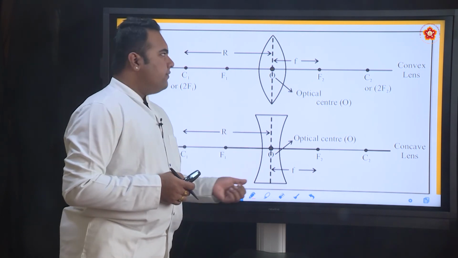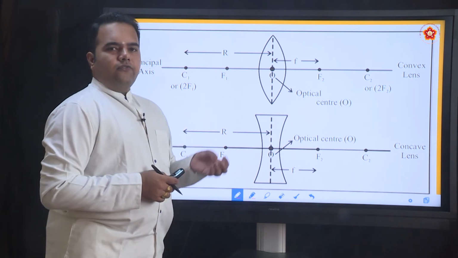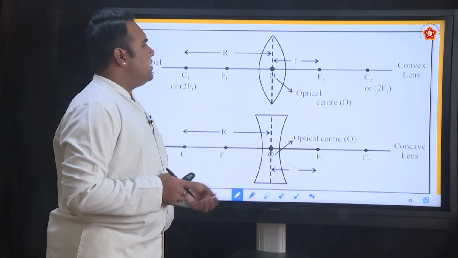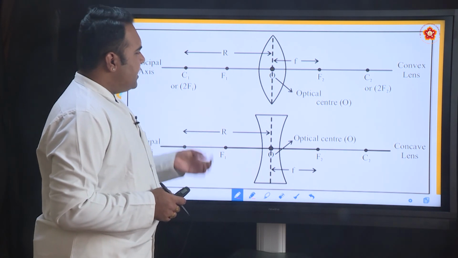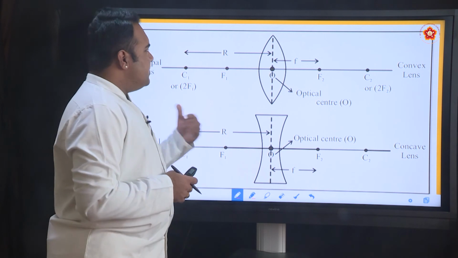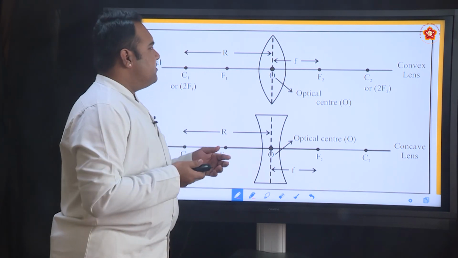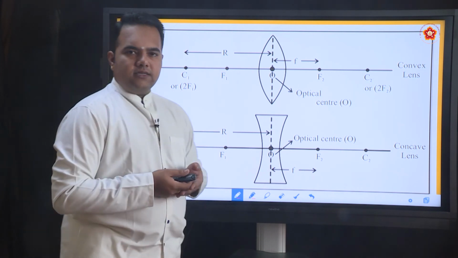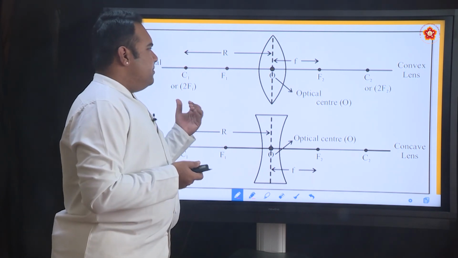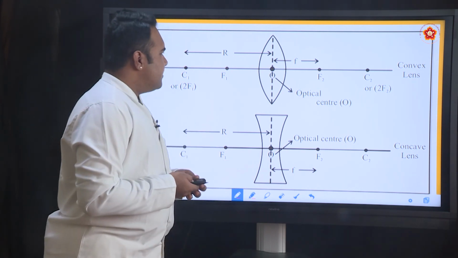they will be able to measure exactly what the focal length of a concave lens is. With this we complete our discussion on refraction of light, the laws governing refraction of light, refractive index and these spherical lenses. In the next lecture we will see the rules that govern image formation in a spherical lens, and how image formation occurs in a concave lens and a convex lens.